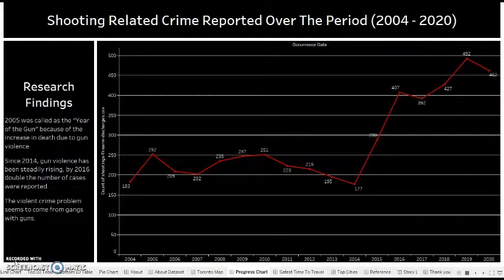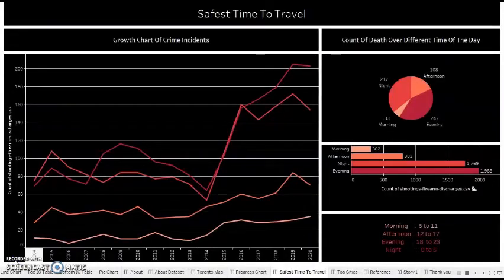And moving to the next story point. The second story point is based on the safest time to travel without the fear of facing a shootout or seeing a firearm discharge. If you see over here, in the data set given to us, there was a categorical column which categorized different times of the day into four categories: morning, afternoon, evening, and night.